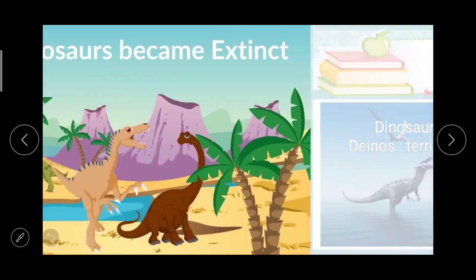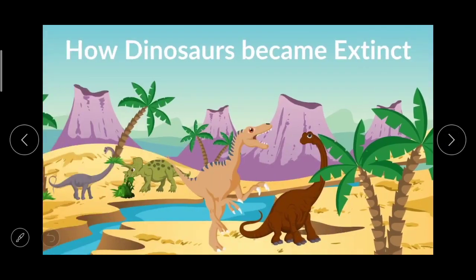Now we can see dinosaurs only in museums, in pictures or in films. Some of these dinosaurs were enormous in size. It appears that these species of enormous dinosaurs suddenly became extinct, and some sudden natural disaster or environmental change is believed to be responsible for their extinction.